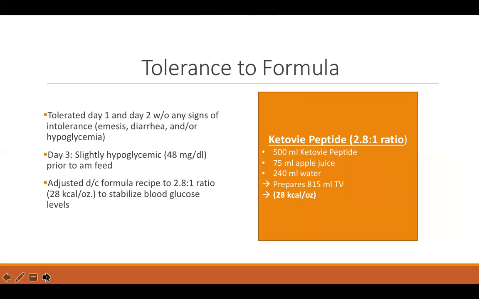So patient tolerated ratio changes appropriately during day one and day two of formula change, but on day three, as mentioned in the lab slide, patient did experience a low blood sugar of 48 prior to his AM feed. That said, to better tolerate formula and keep patient stable, his discharge formula recipe was changed to a 2.8-to-1 ratio, and the caloric change was changed from 30 kcals to 28 kcals per ounce to stabilize his blood glucose while helping him remain in ketosis.